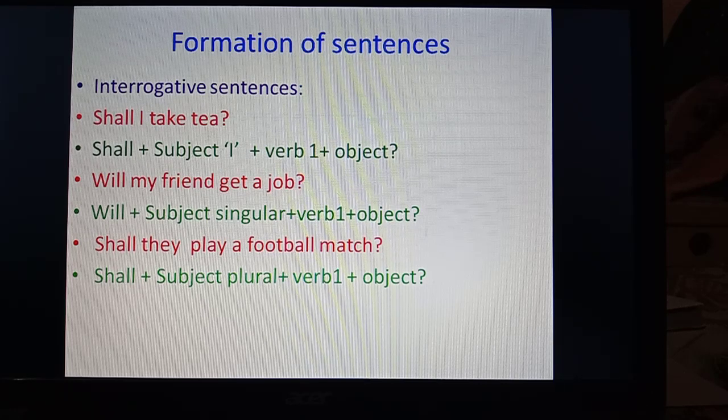So, shall I take tea: shall plus subject I plus verb first form plus object. Will my friend get a job: will plus subject singular plus verb's first form plus object. Shall they play a football match: shall plus subject plural plus verb's first form plus object and sign of interrogation. So shall and will are to be used in the beginning, and at the end of the sentence a sign of interrogation is to be used. So keep in mind shall and will in the beginning, and at the end the sign of interrogation.